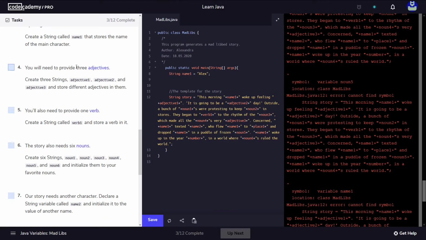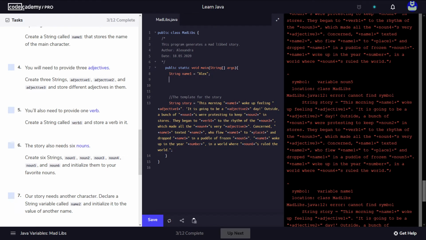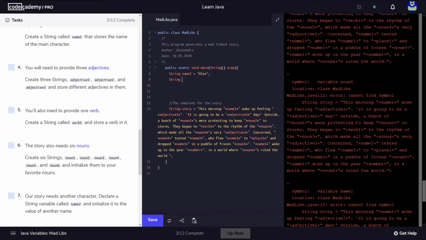You will need to provide 3 adjectives. So these should be some sort of description of our, for example, here, feeling. How can we use an adjective to describe our feeling? Feeling great, for example. So we're going to create another variable of type string called adjective1. How did we wake up feeling? We woke up feeling great.